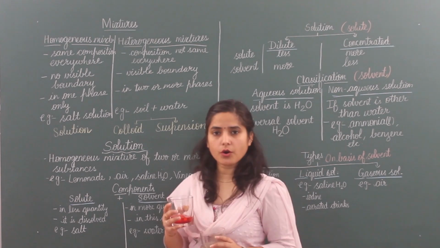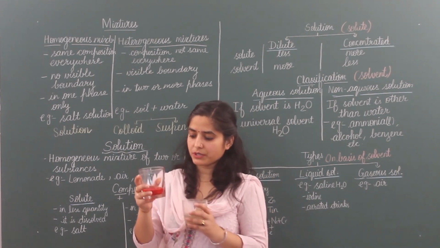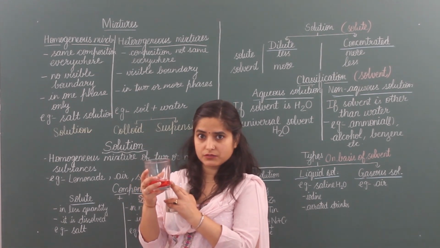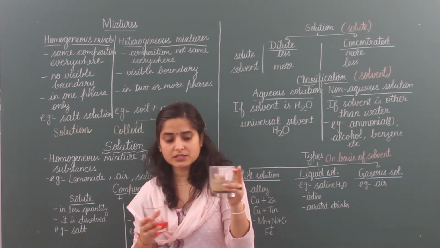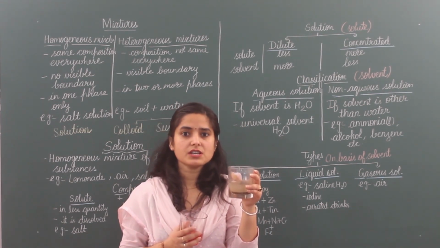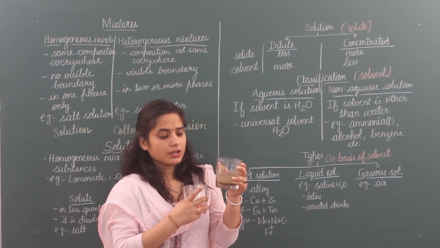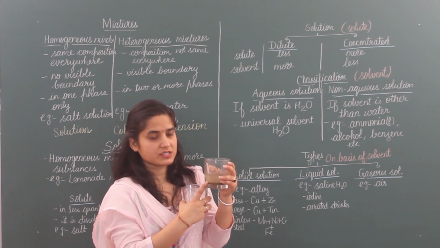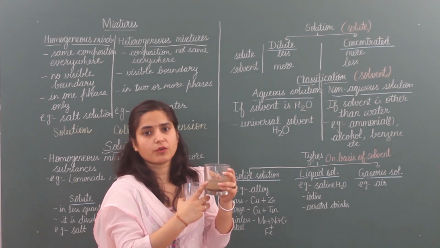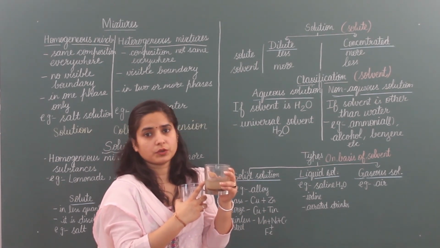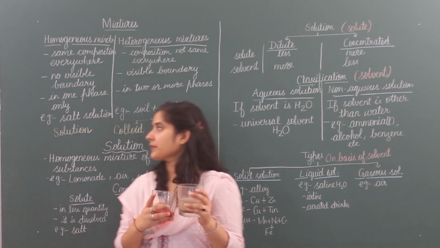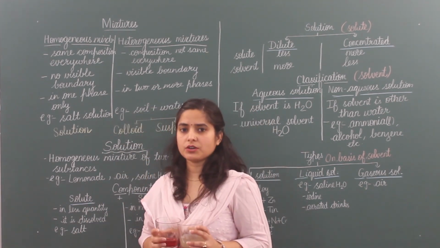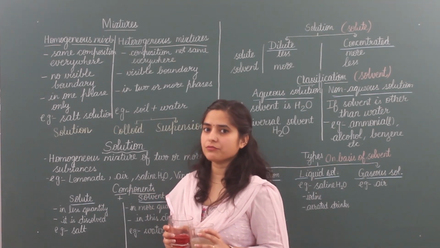Second point, no visible boundary. Visible boundary means here there is no visible boundary where sharbat is present, where water is present. But here in heterogeneous mixtures, boundaries are present. There is a boundary, means you can see the limit up to where soil is present, up to where water is present and where impurities are present. These are the boundaries. Third one, in homogeneous, only one phase is there.